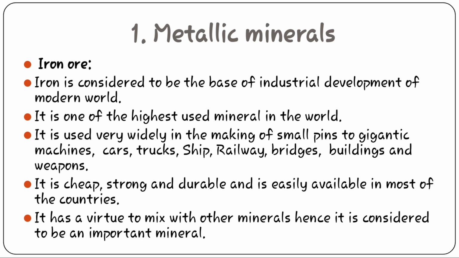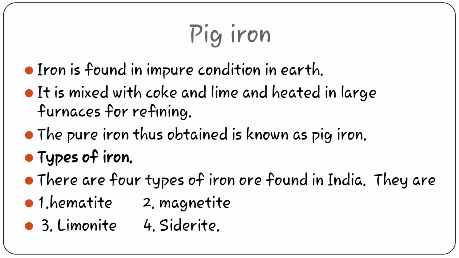It is cheap, strong and durable and is easily available in most of the countries. Almost all the countries have a store of iron. It has the virtue to mix with other minerals, hence it is considered to be an important mineral. Iron ore has the ability to mix with other minerals so that we can make many items from it. Iron is found in impure condition, so it is mixed with coke and lime and heated in a large furnace for refining. The refined iron which we get is known as pig iron.